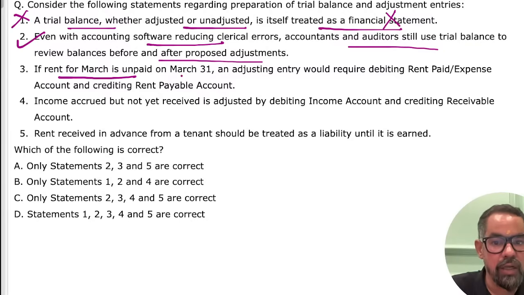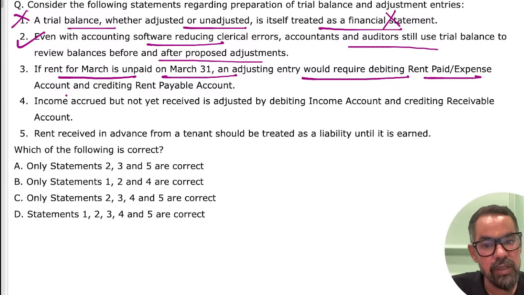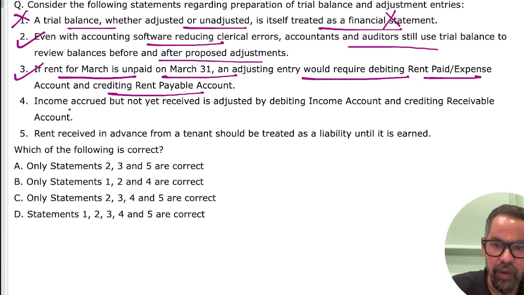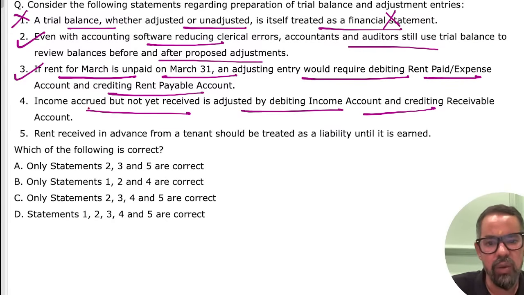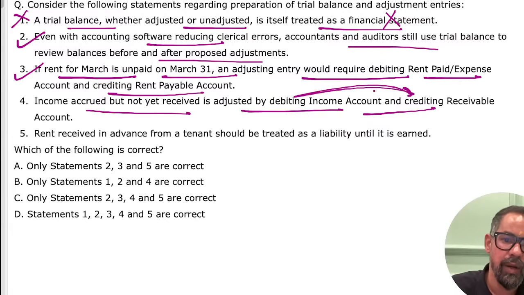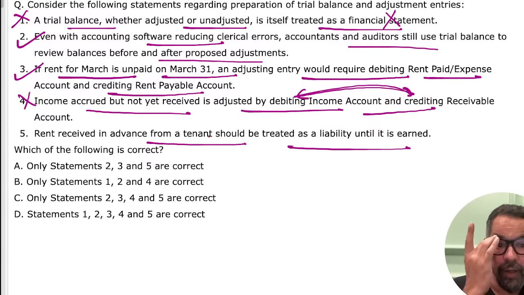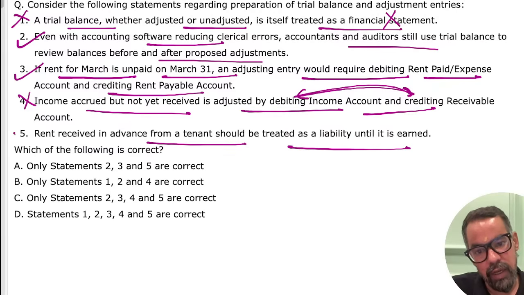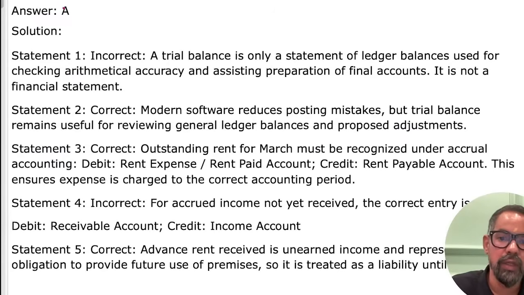Rent for March is unpaid, and the adjusting entry requires debiting rent expense account and crediting rent payable account. Income accrued but not yet received is adjusted by debiting the income account and crediting the... No, it should be reverse. So this is wrong. Rent received in advance from the tenant should be treated as a liability. That is true. Last one is 235, so option A will be the right answer for this particular one.